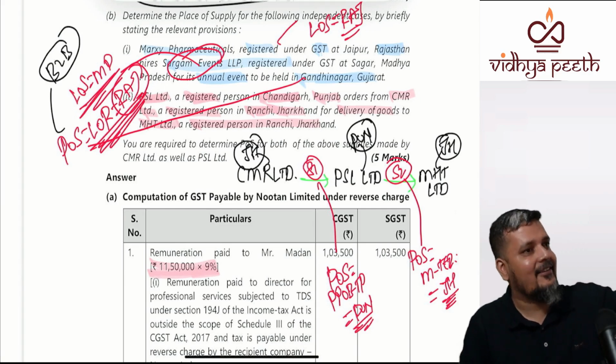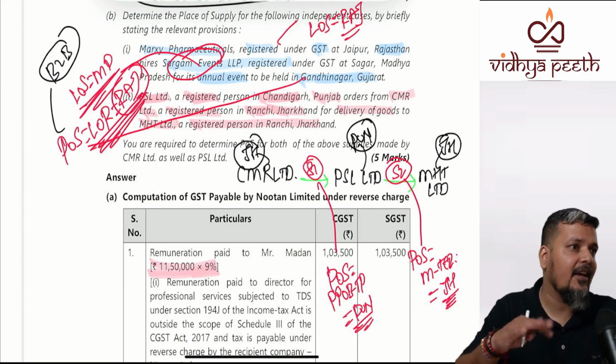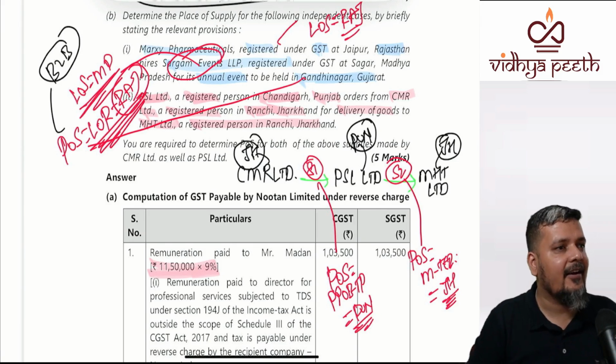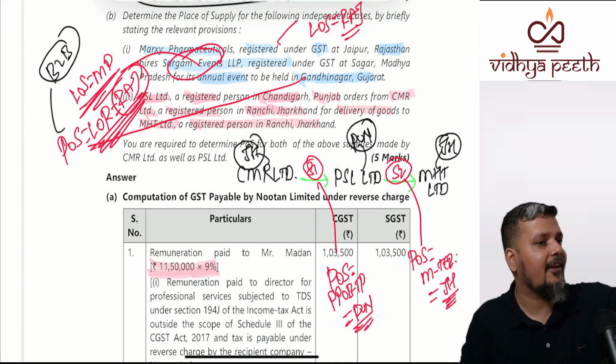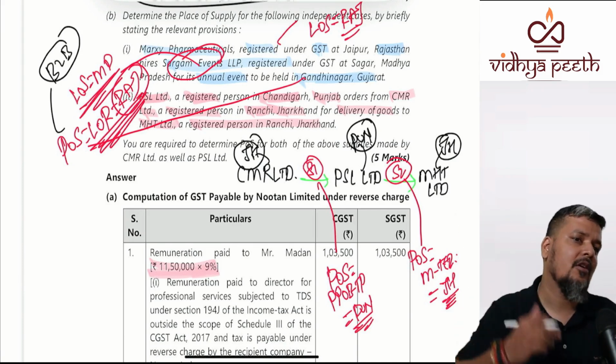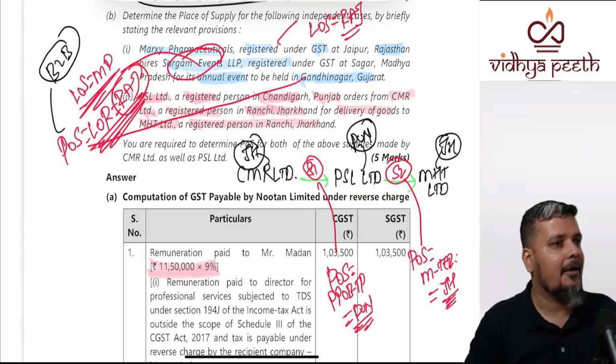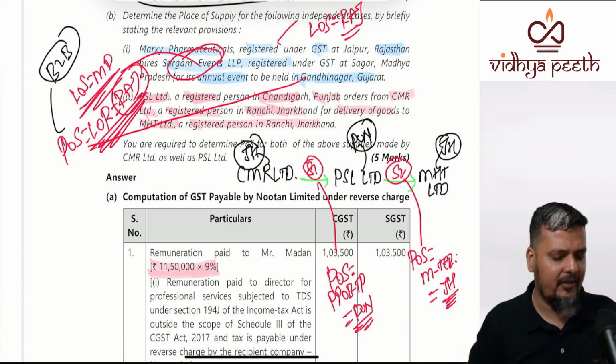So, first, Jharkhand person will raise IGST to Punjab person, and Punjab person will again raise IGST to Jharkhand. The revenue initially goes out from Jharkhand to Punjab. Again, the revenue will go from Punjab to Jharkhand. IGST will be shared 50% by central government, 50% by state. Finally, it will go back to Jharkhand because Jharkhand is the destination state. Clear?